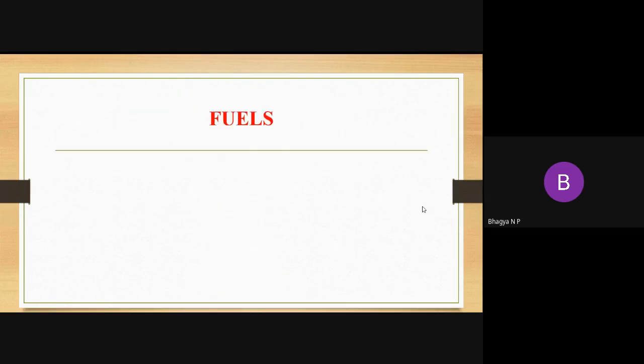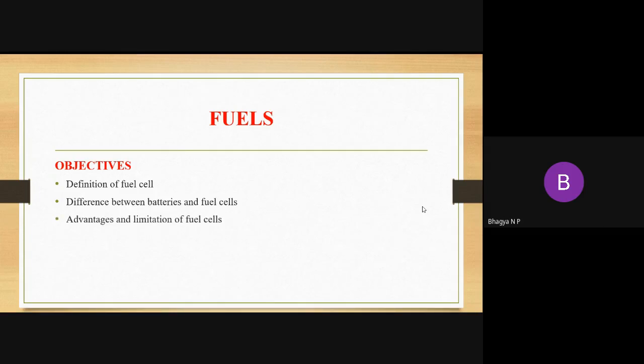In this session, I am going to teach you fuel cells. The objective of this session is the definition of fuel cell, difference between batteries and fuel cell, advantages and limitations of fuel cell, construction and working of methanol oxygen fuel cell, and its applications. So these are the topics I am going to teach you in this session.